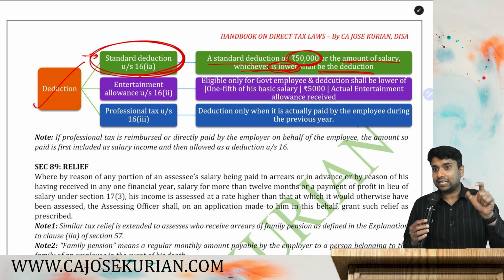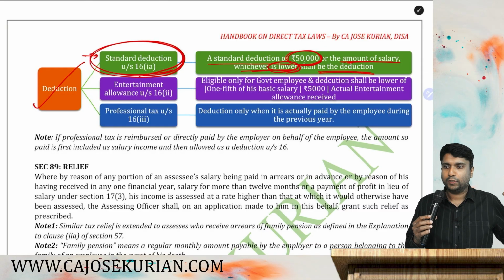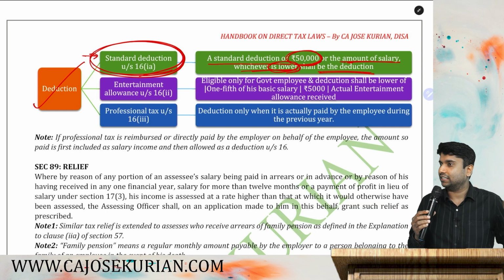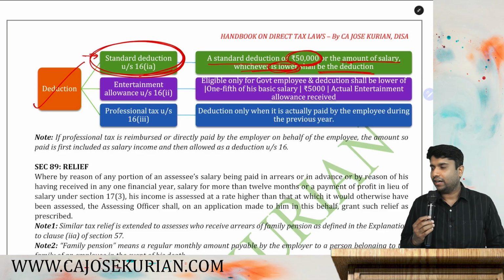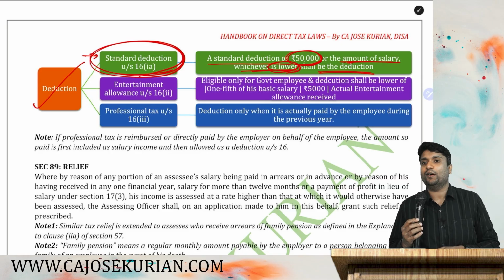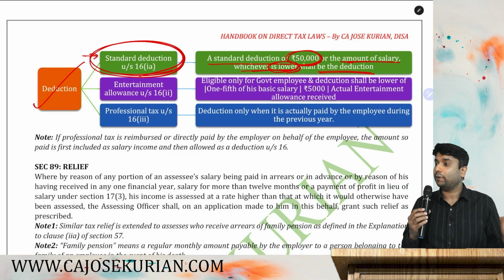If his gross salary is less than 50,000, then only up to the gross salary. Don't claim standard deduction and say that you are incurring a loss. That is not possible. If you are a salaried person, you cannot end up in loss. That's what the department says.